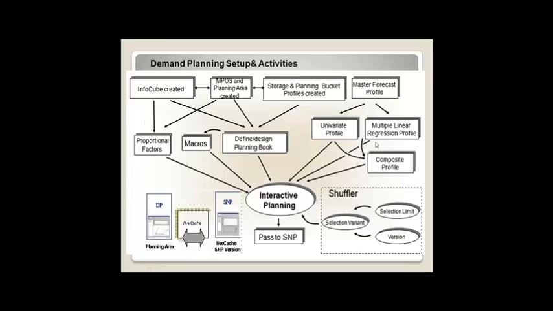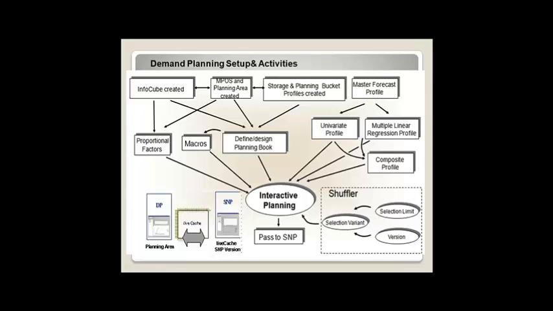The basic configurations are shown in one slide. There are other configurations too, but these are important for a basic cycle: MPAS and planning area, storage bucket profile and planning bucket profile, master forecast profiles, planning books, macros, and interactive planning.